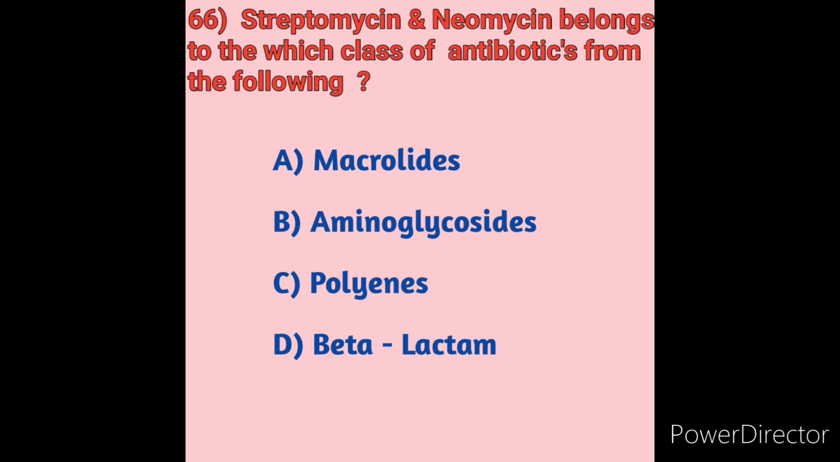Next we will see options C and D briefly. Option C, polyenes. Polyenes are antimycotics. The antifungal agents include nystatin and pimaricin, used to treat oral mucosal and cutaneous infections. Next, option D, beta-lactam, includes penicillin derivatives, cephalosporins and cephamycins, used to treat bacterial infection. So here option B, aminoglycosides, is the correct answer. Streptomycin and neomycin come under the class of antibiotics aminoglycosides.